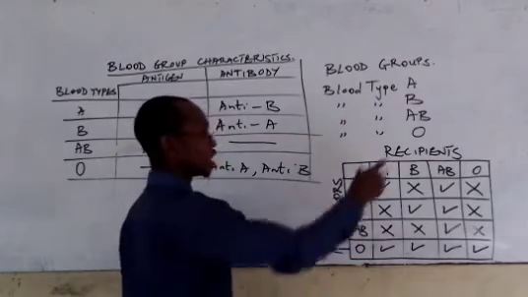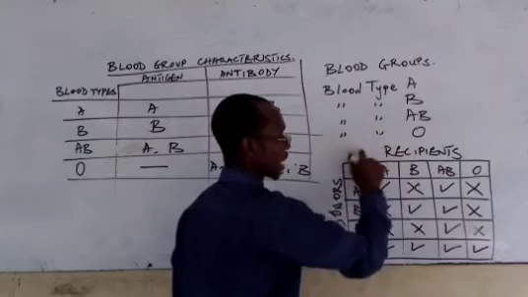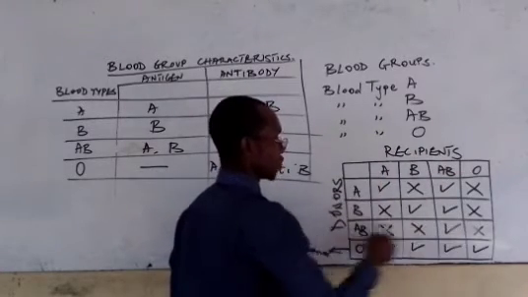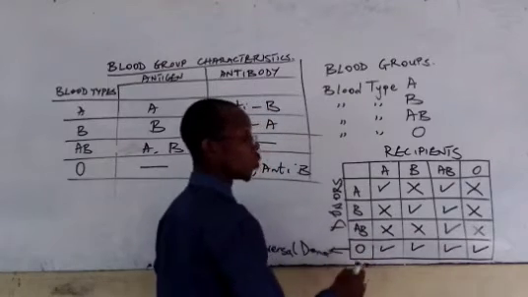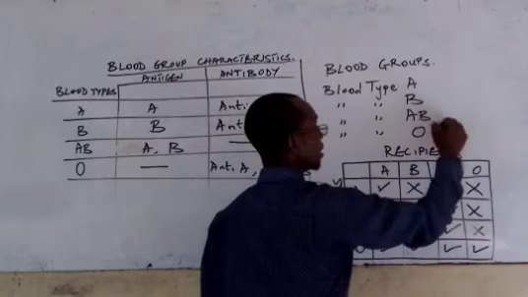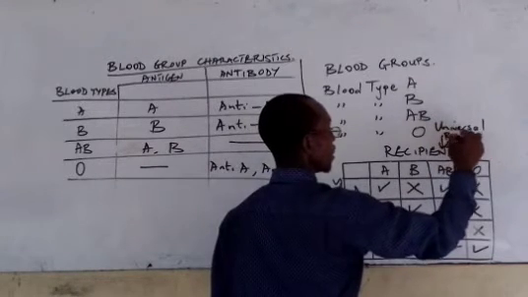And if you look here, we always see our AB on the recipient angle here. AB can receive from A, it can receive from B, it can receive from AB, and it can also receive from O. That is why AB is always referred to as the universal recipient.